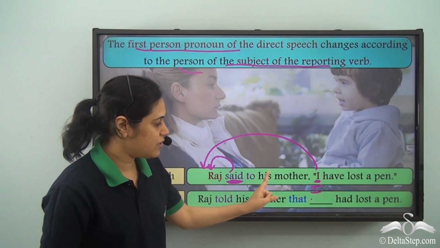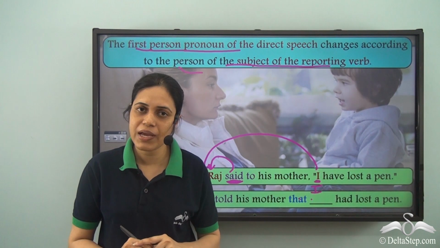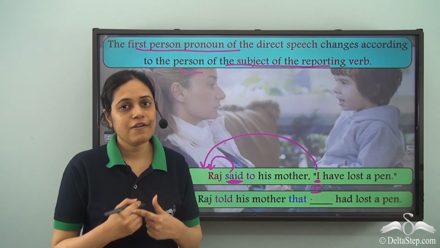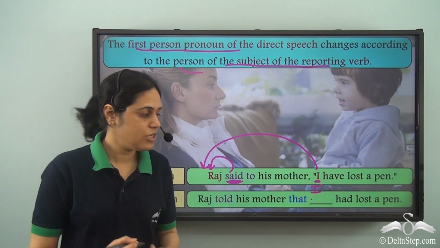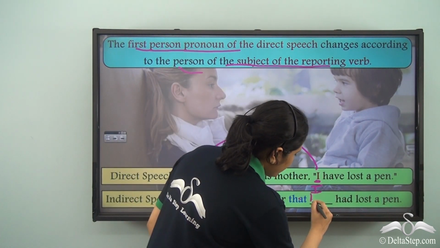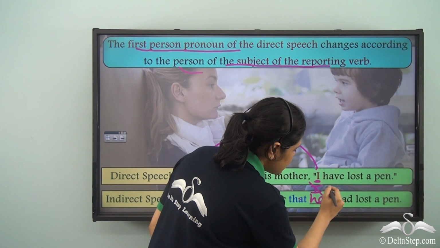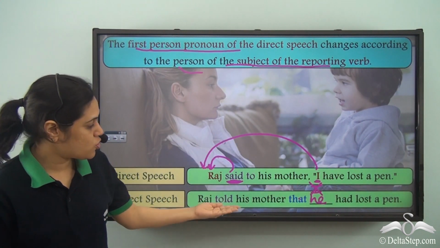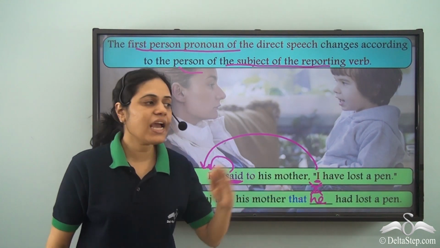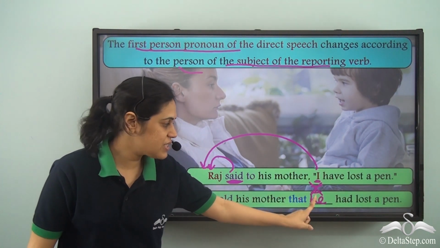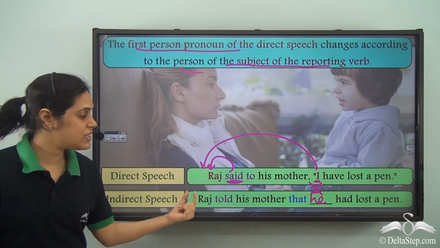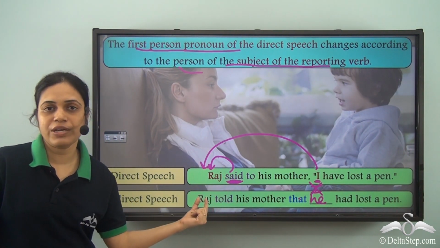Raj told his mother that Raj had lost a pen. But we don't use the same noun again and again. We use a pronoun instead. So the pronoun that I use here is he and not I. Raj told his mother that he had lost a pen. In this case, he refers to Raj, who is the subject of the reporting verb.